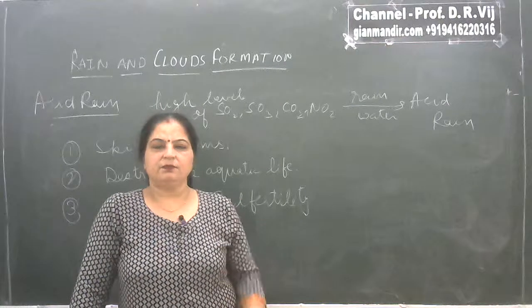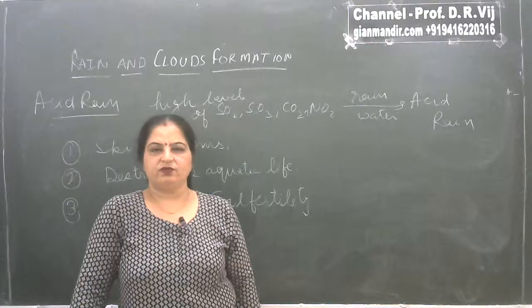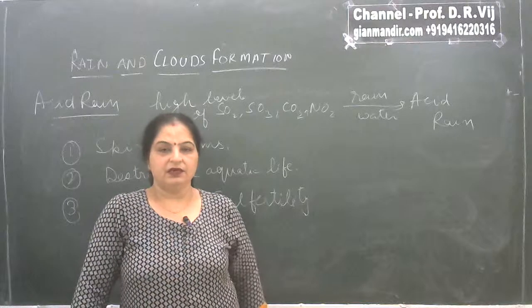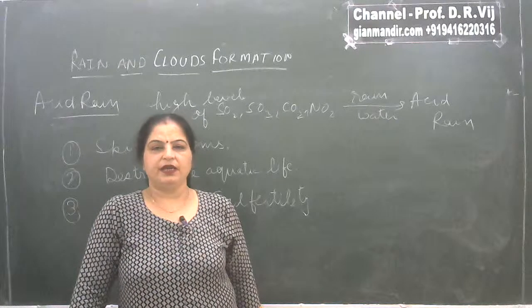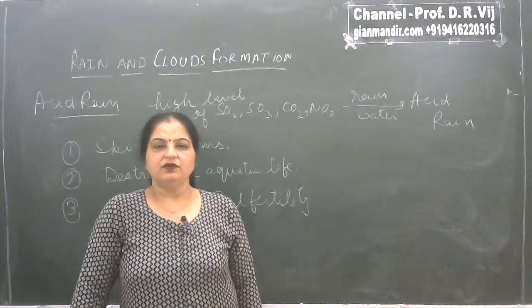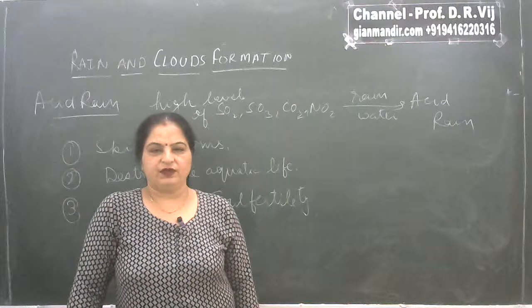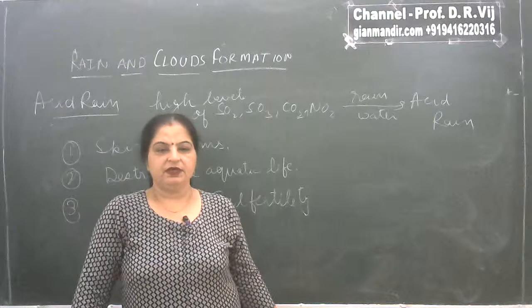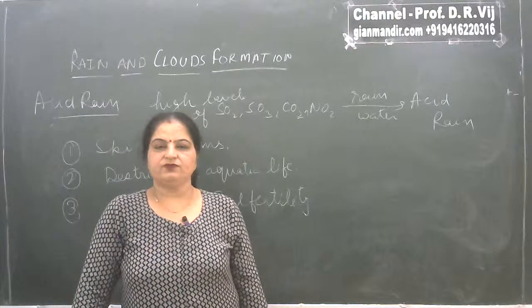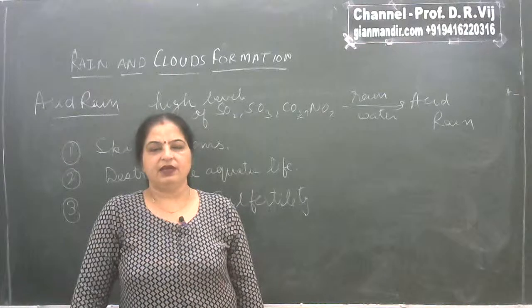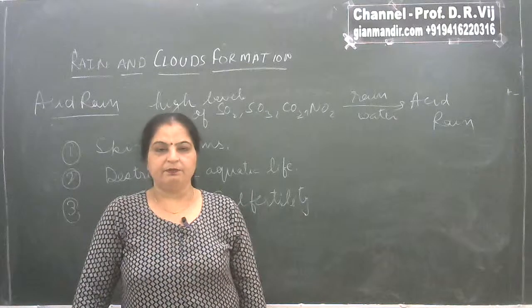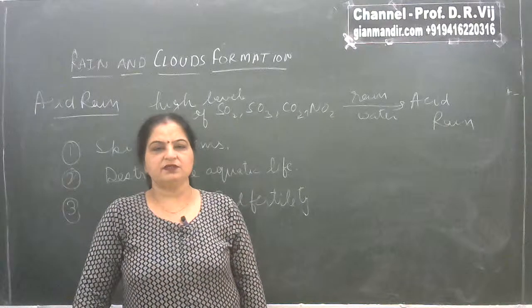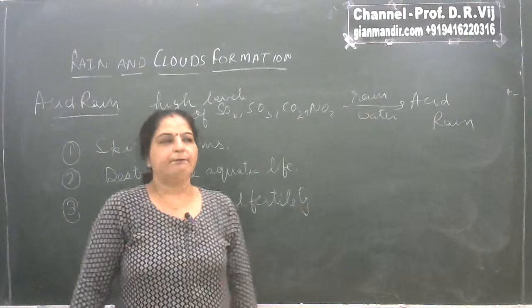They break down the complex materials into simpler forms, replenishing the nutrients of the soil and helping in maintaining the soil fertility. So what happens if there is acid rain? The microorganisms and worms are killed, and the soil's nutrients cannot be replenished easily. It makes the soil non-fertile or barren.